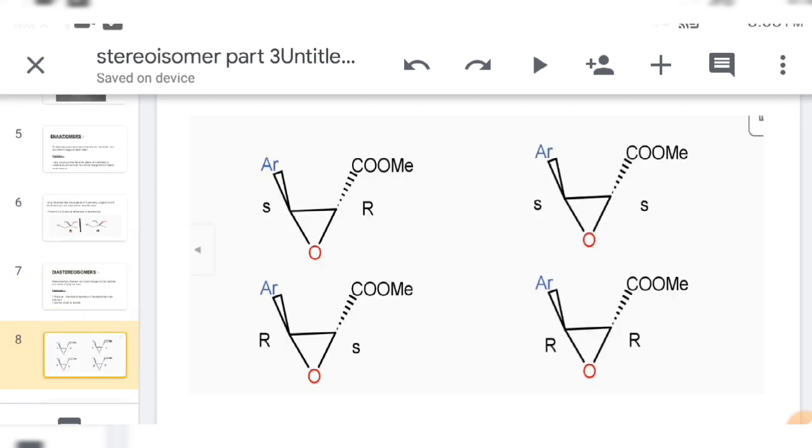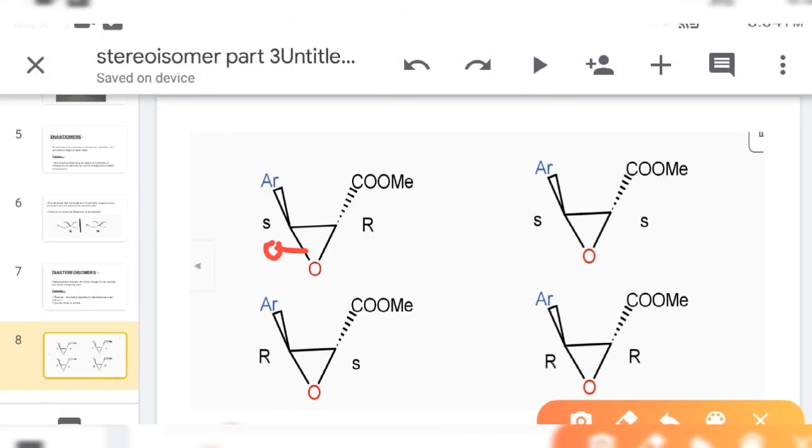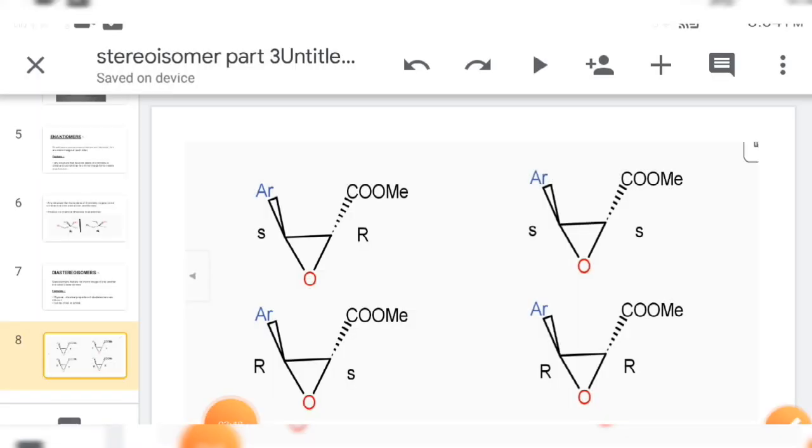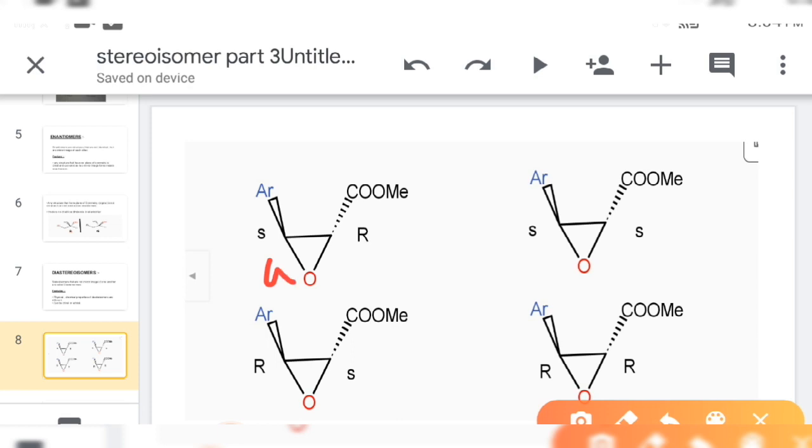Now an example. In that molecule, if we find out its RS nomenclature, for the first one, this side is A, this side will be B, the aromatic group is C, and in the below plane hydrogen is present, which will be D according to priority.